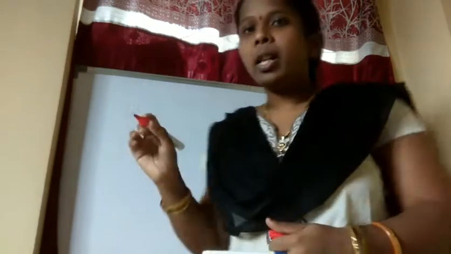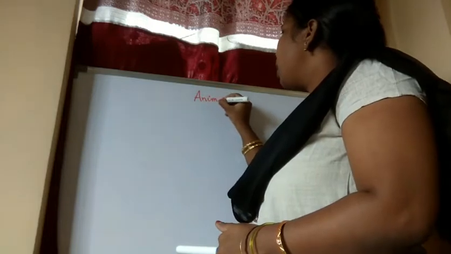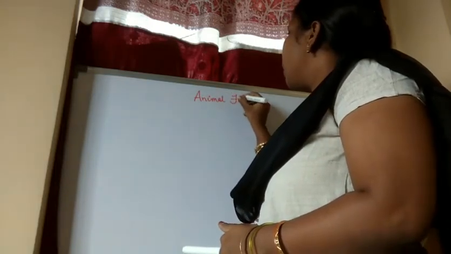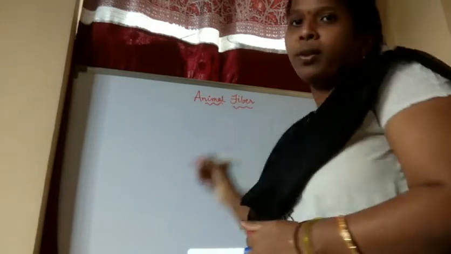So today we are going to discuss the last part of our lesson number 3. What is the name of our lesson, children? Animal fiber. So we discussed this animal fiber.